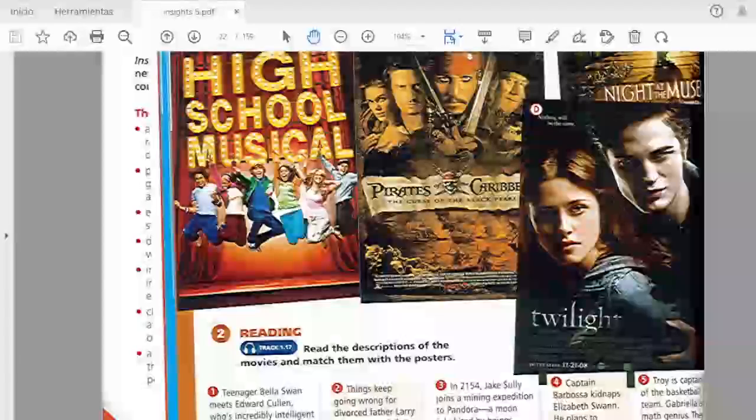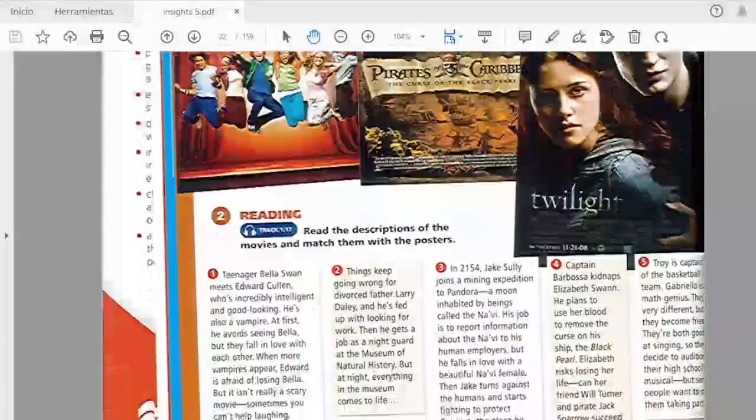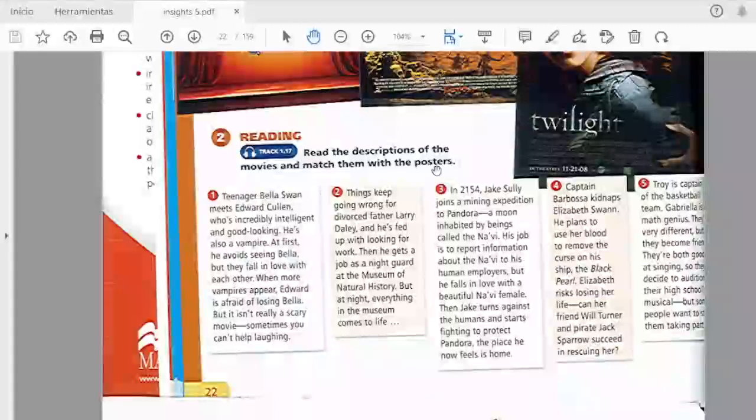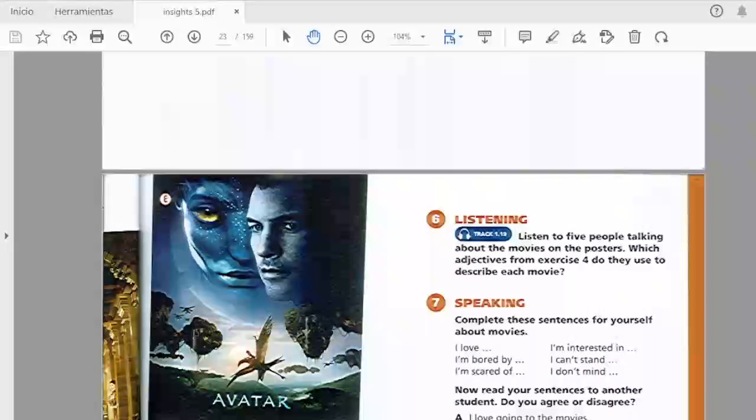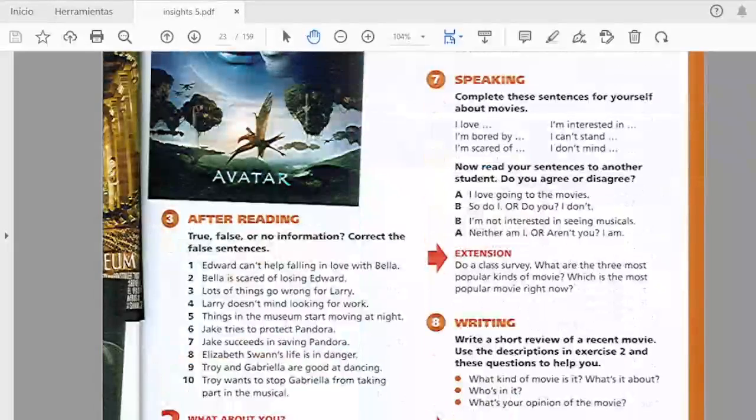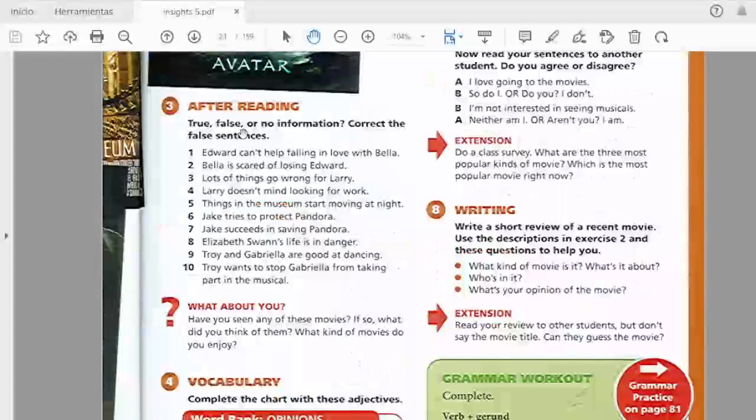Also, as you can see in exercise number 2, we have a reading. You are going to read the following descriptions of these movies and match them with the posters that you consider. We have a mini summary about each of them. Then on page 23, we have exercise number 3.